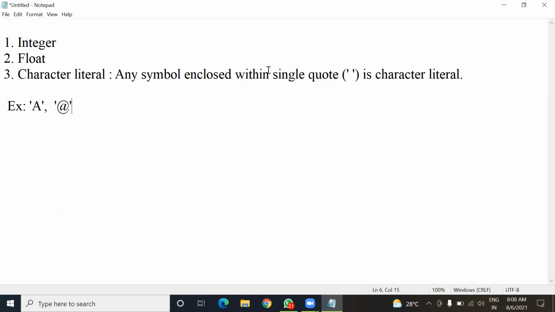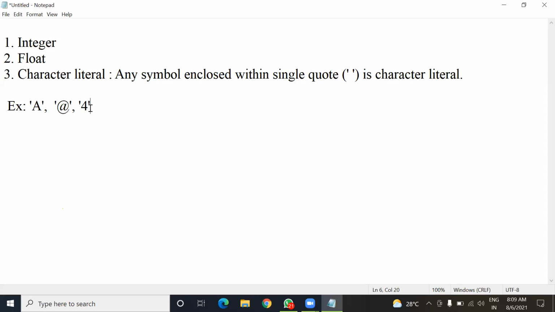It is also a character literal when it is inside single inverted commas. And another example, if you keep any digit like 4 inside single inverted commas, it is also a character literal. But if you write any digit without single quotes, it becomes an integer literal. If you write it inside single inverted commas, it becomes a character literal.